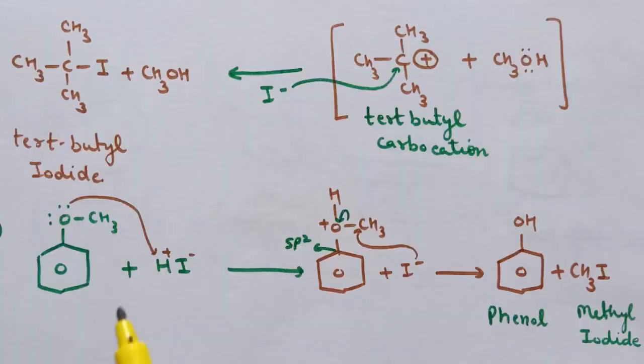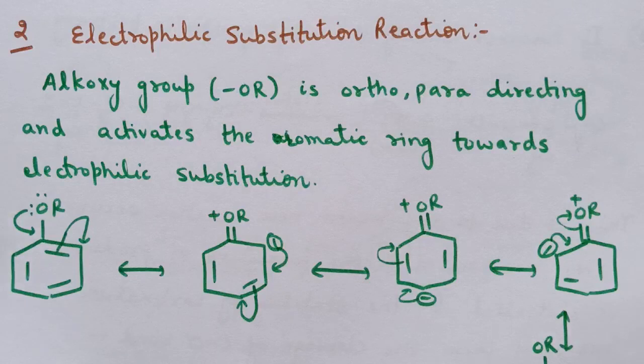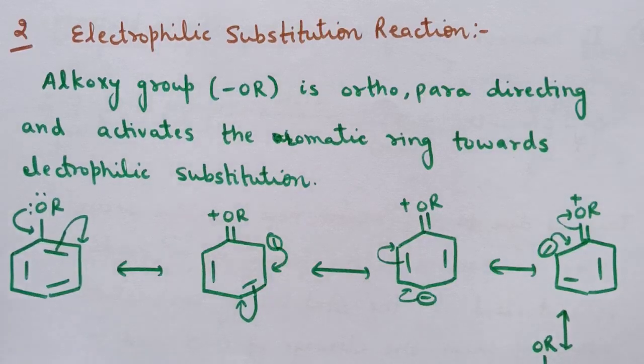Now next reaction is, here alkyl aryl ether is given, so reaction of alkyl aryl ether with HI. So this bond will be cleaved because this bond is weaker as compared to this, and the product is phenol and methyl iodide. Next type of reaction of ethers is electrophilic substitution reaction.